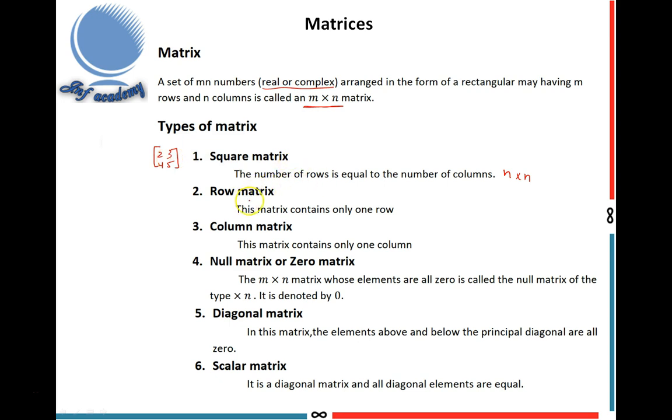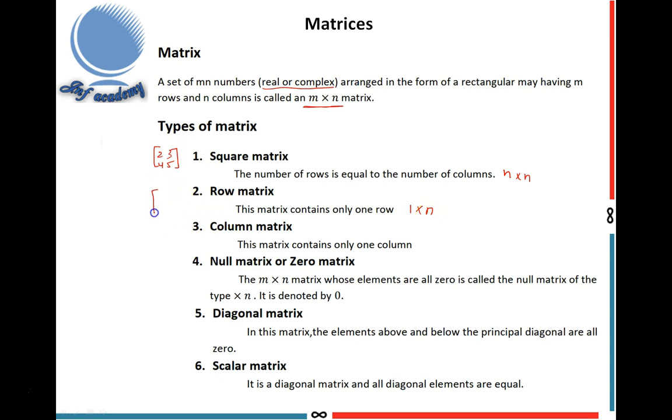Next type is the row matrix. This matrix contains only one row and any number of columns. That means the matrix order is 1 by n, where n is 2, 3, 4, etc. So I give one example.